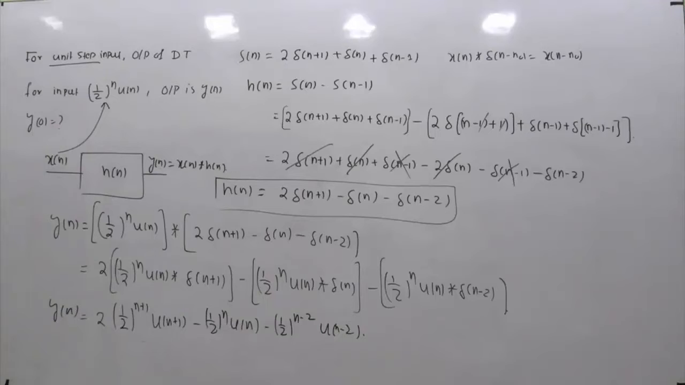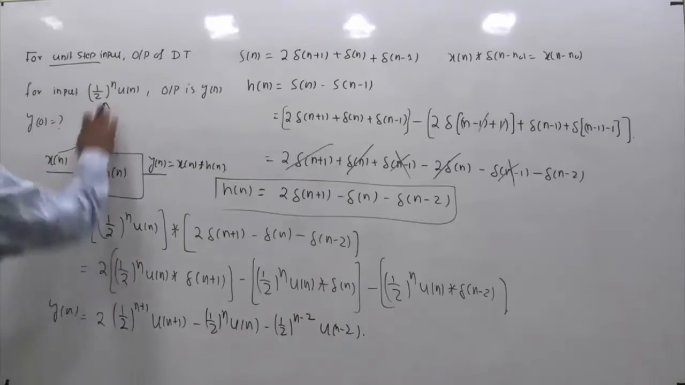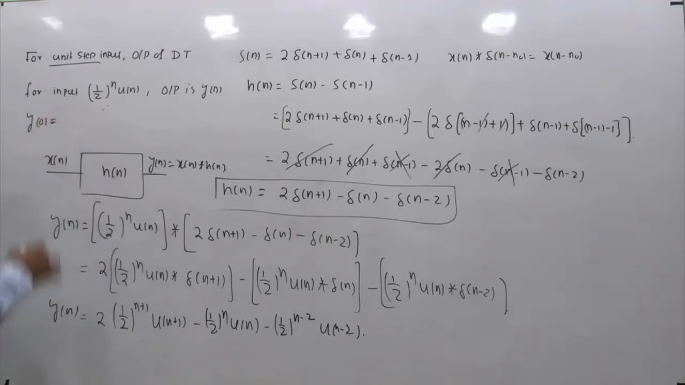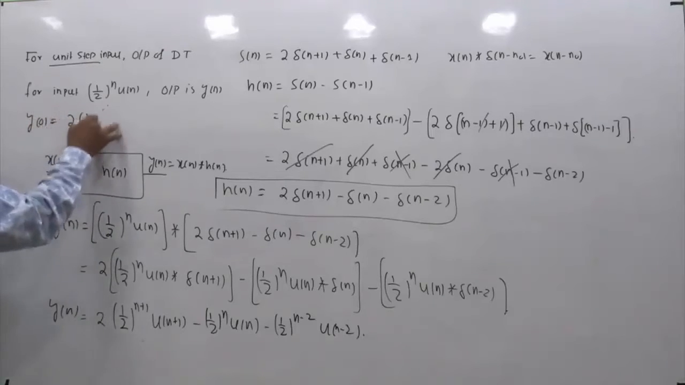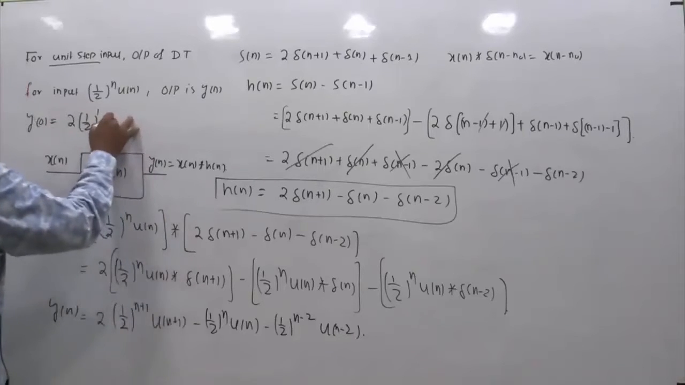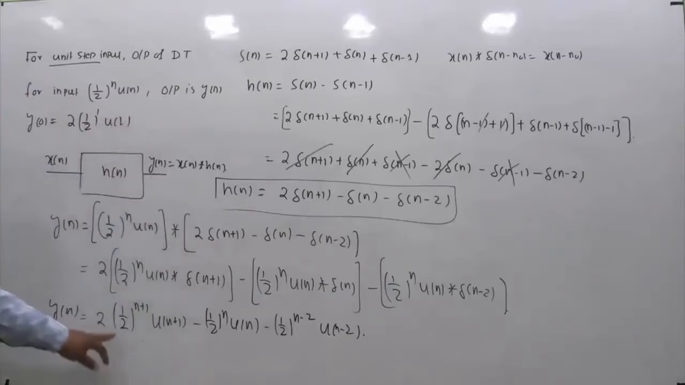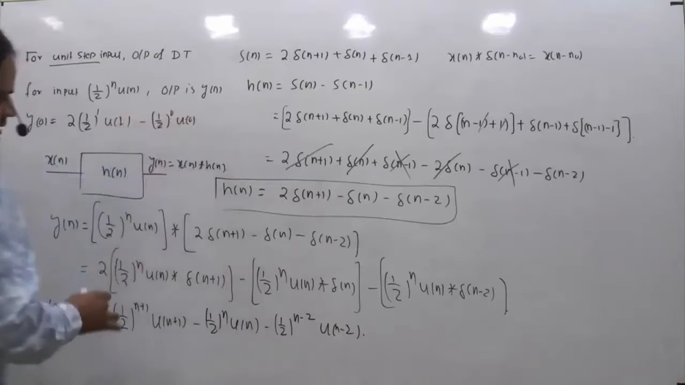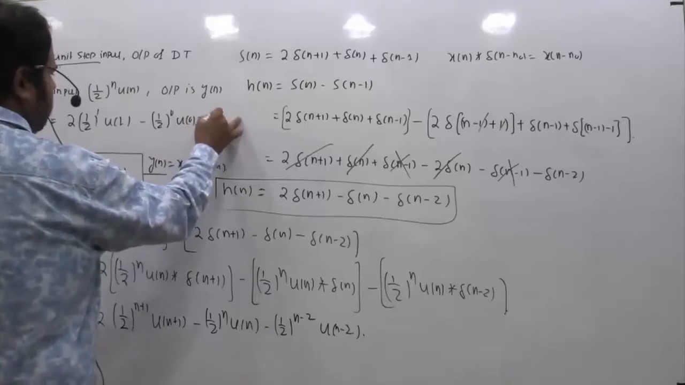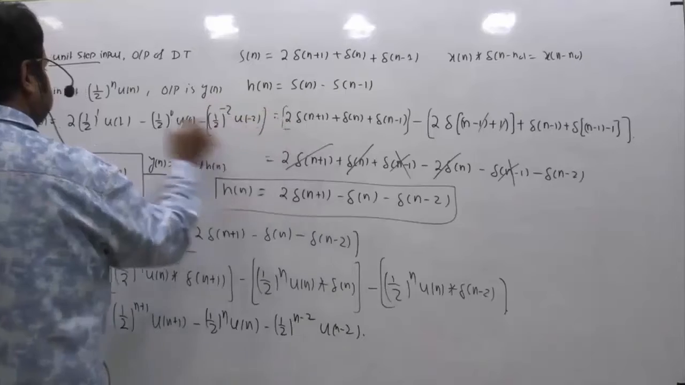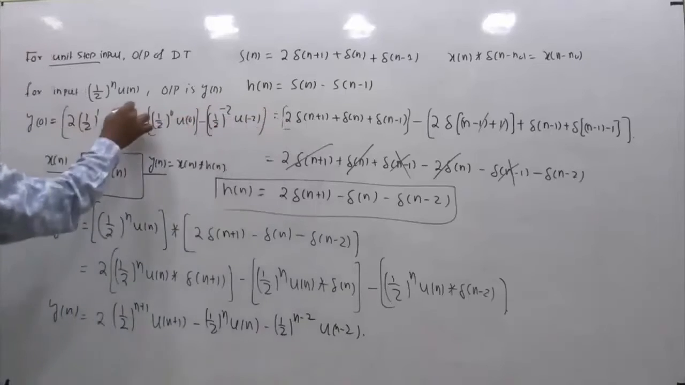But in the question we are not supposed to find y of n, we are supposed to find y of 0. So if I replace n equal to 0, this is 2 into half to the power 0 plus 1, which is 1, into u of 1, right? Then half power 0 into u of 0, then minus half power minus 2 into u of minus 2, right? So this is what the final answer should be.